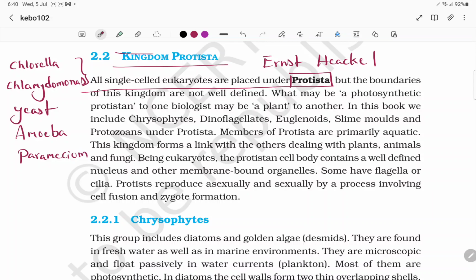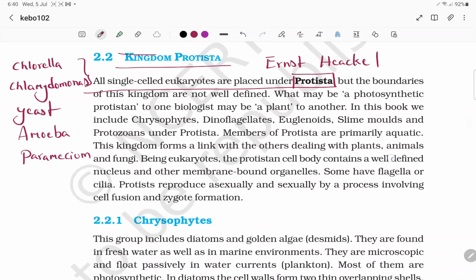These come under kingdom Protista, but the boundaries of this kingdom are not well defined, because it has all types of variants. It has autotrophic, photoautotrophic, chemoautotrophic, and mixotrophic nutrition. There are parasites, symbiotic associations, saprophytes, all those things.